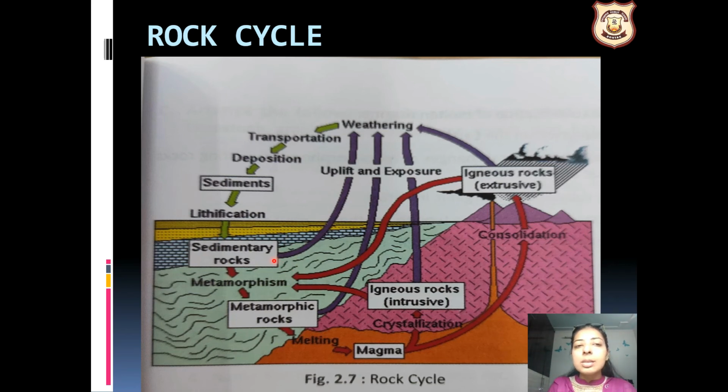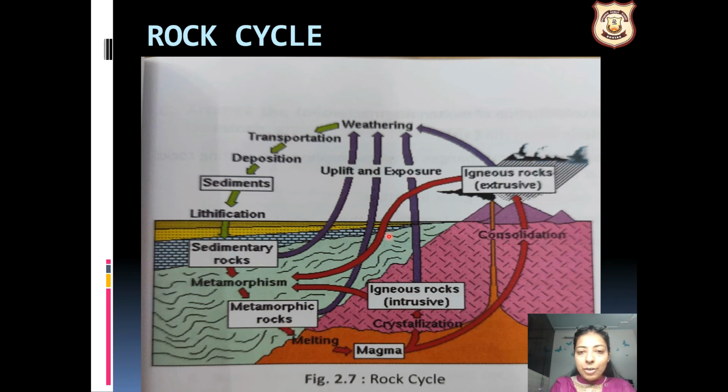And why we call this a rock cycle, because the weathering or the erosion that can happen from here also, ये यहीं से ही वापस चला गया हो सकता है, कि igneous rock से weathering हो गई हो, intrusive से भी extrusive से भी. Now what happens is, ये जो sedimentary rocks हैं, because of the intensive heat, intensive pressure, इसमें क्या होता है, metamorphism. Metamorphism means more hardening of the soil, of the rock, sorry. So these are formed the metamorphic rocks. इससे क्या बन गई हमारी metamorphic rocks.